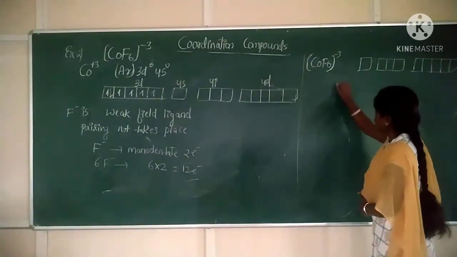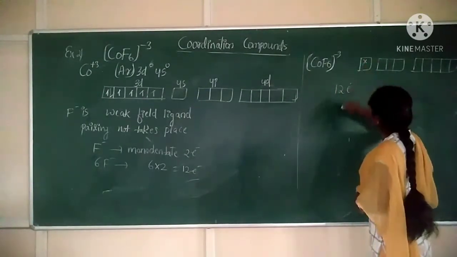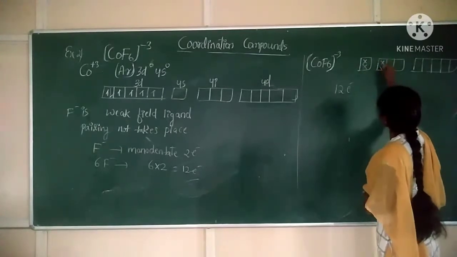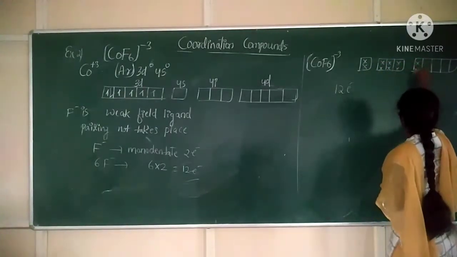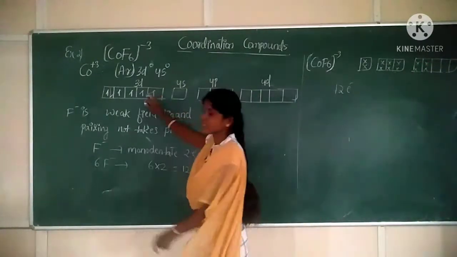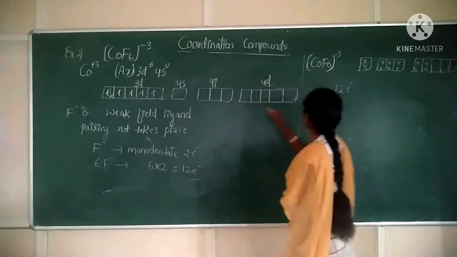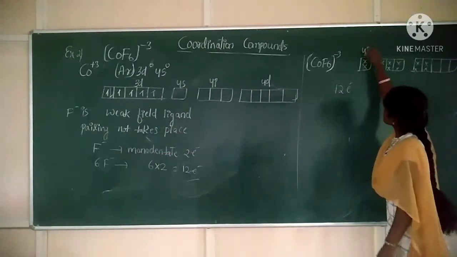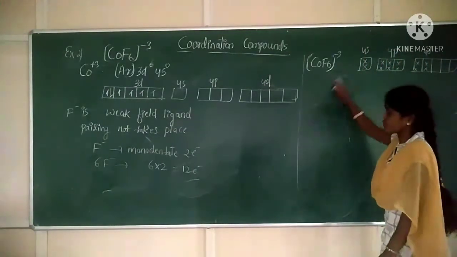Now, how many electrons do we have to fill here? 12 electrons, correct? So 1, 2, 3, 4, 5, 6, 7, 8, 9, 10, 11, 12. So leave this 3d because electron pairing is not taking place, correct? Now consider 4s, 4p and 4d, the 4d subshell.